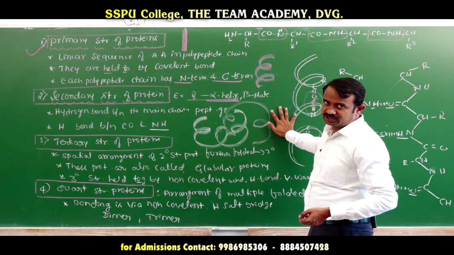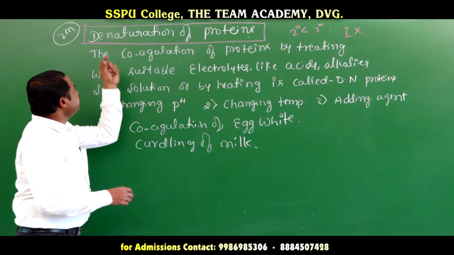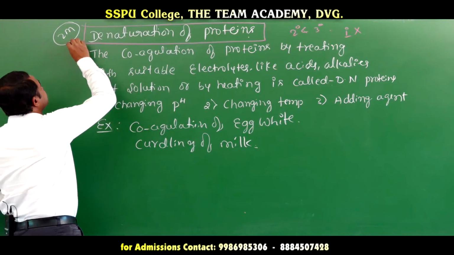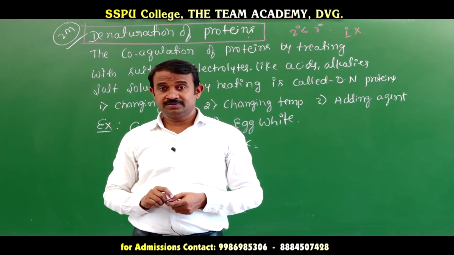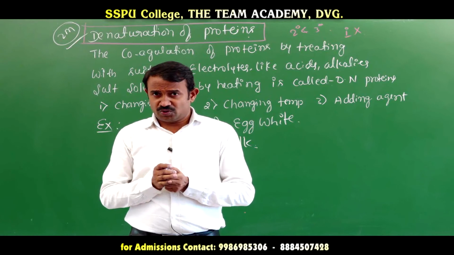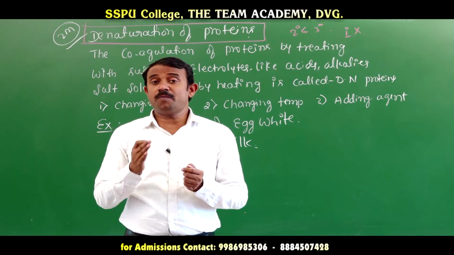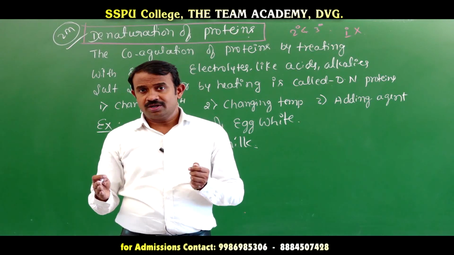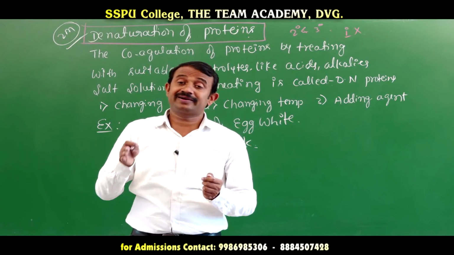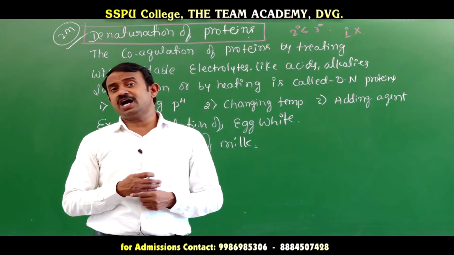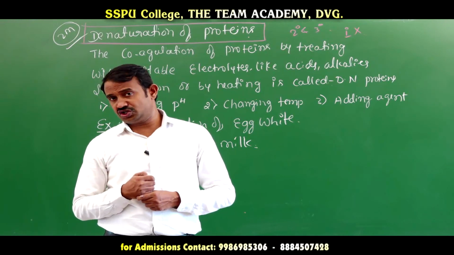This is important. Next we will go for denaturation of protein. Last one, what is the denaturation of proteins? They will ask 2 more questions. Denaturation of proteins: when physical and biological properties are changed by the action of heat or adding of acid or base or any minerals, the proteins become coagulated. That is called denaturation of proteins.